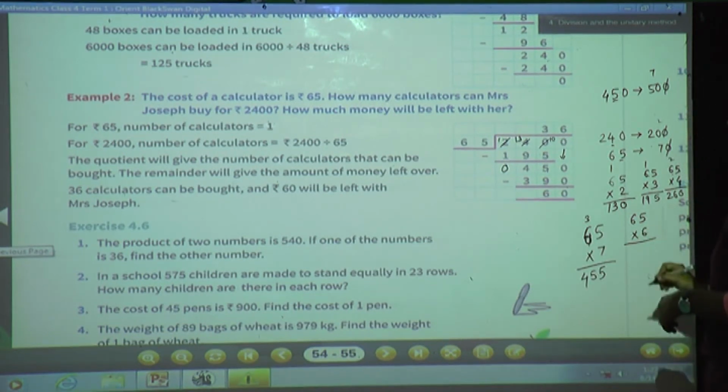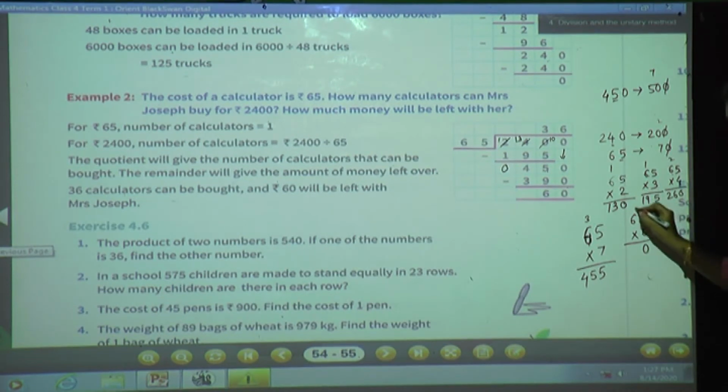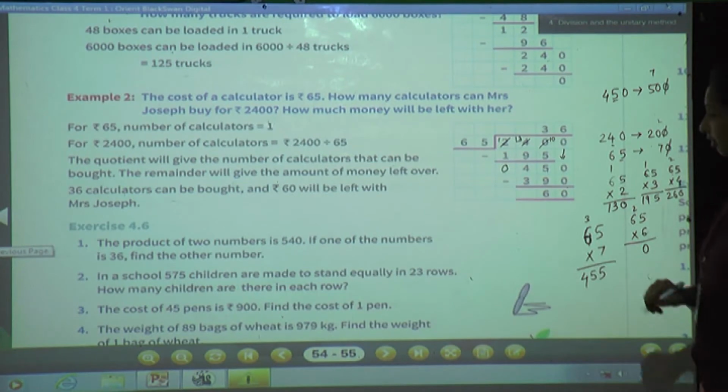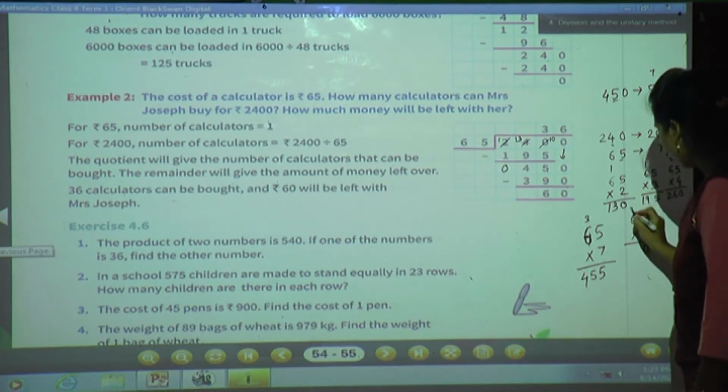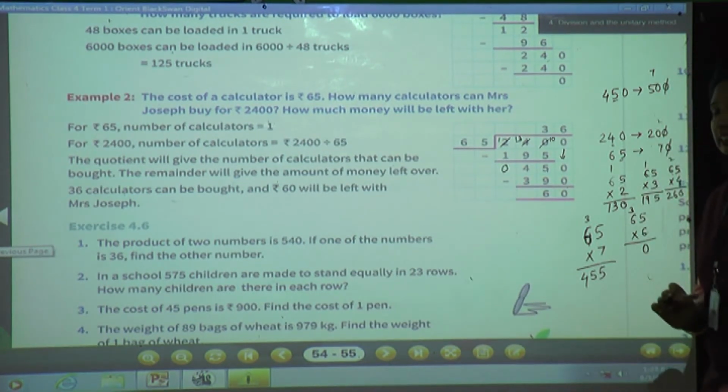7 is there, now I'll go with 6. 6 5s are 30. Now 6 6s are 36. 36 plus 3?